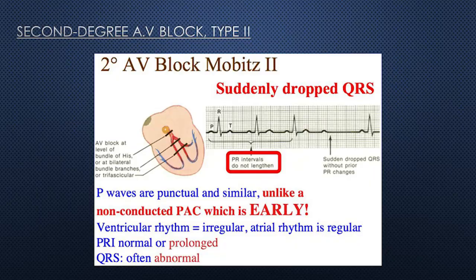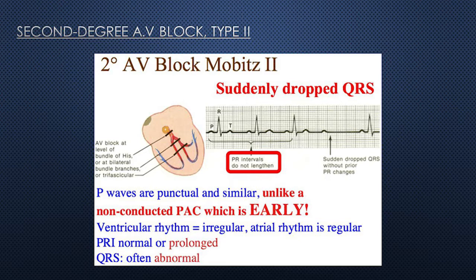Okay, we can see about second degree atrioventricular block type 2. See the diagram. Second degree block, Mobitz type 2. We can see suddenly dropped QRS. The PR interval is not lengthened as such. Sudden drops of QRS without any prior changes of PR. P waves are punctual and similar.